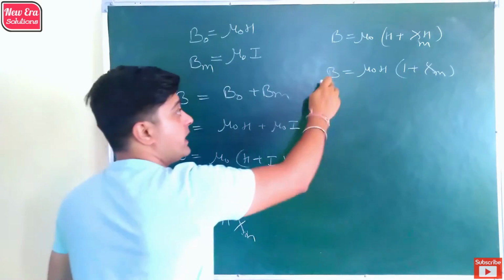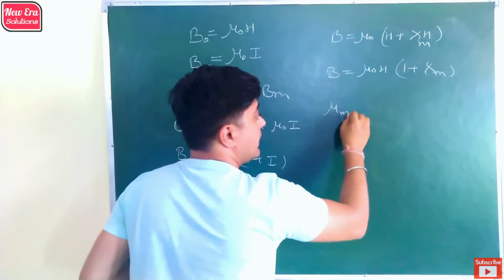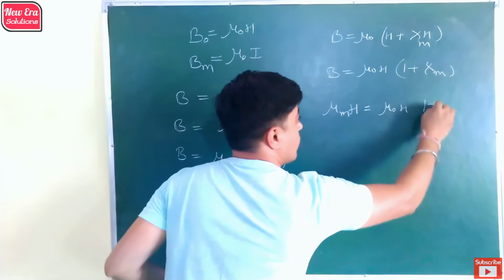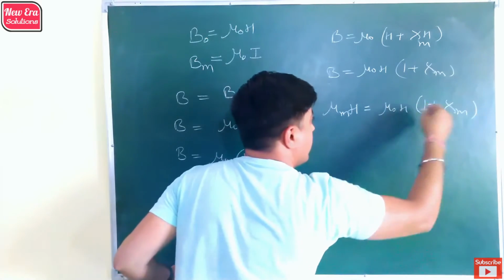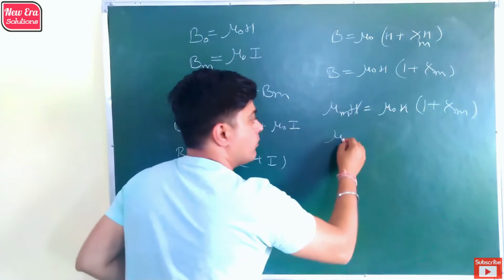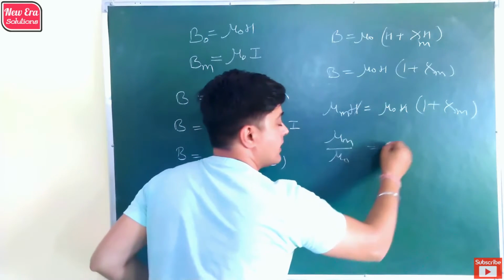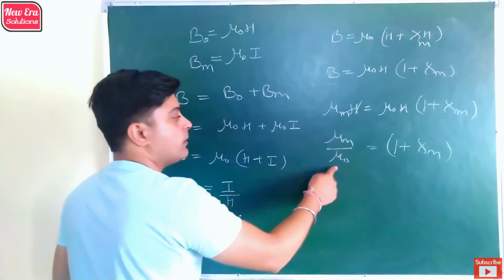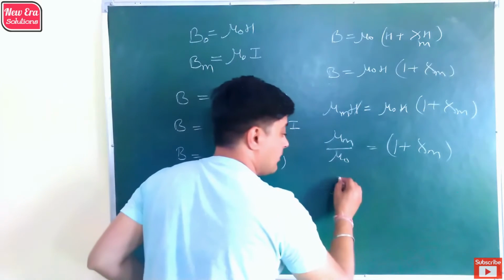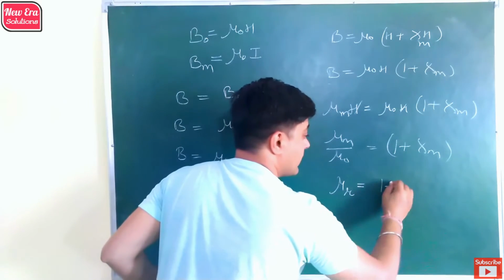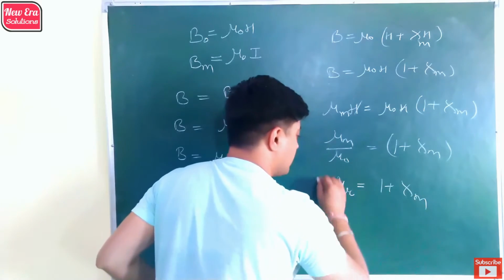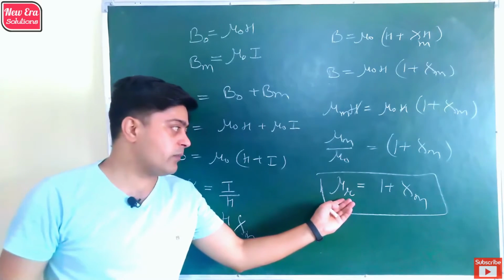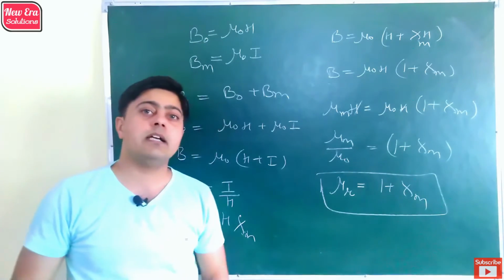As we know, B is the magnetic field in the medium, so it is mu M into H. So mu M H is equal to mu naught H into 1 plus Xi M. H cancels out. Mu M by mu naught is equal to 1 plus Xi M. Then permeability in medium upon permeability in free space becomes relative permeability. Then relative permeability is 1 plus magnetic susceptibility. So this is the relation between relative magnetic permeability and magnetic susceptibility.